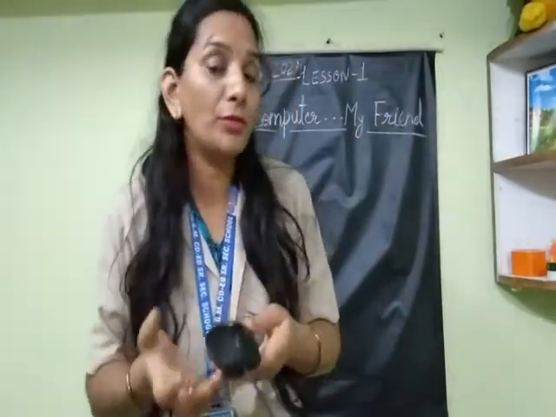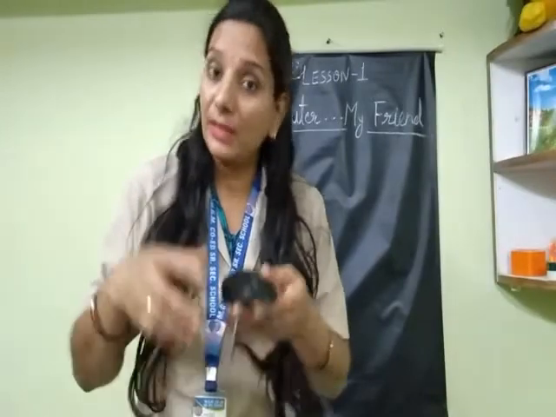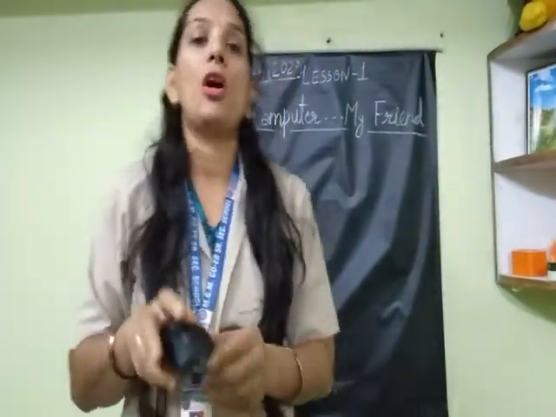But if we want to do some other work, that means for special work, then we use the right button. So in the mouse we always use the left button, but if we want to do some special work, then we use the right button. The right button is only for other special work, and always we use the left button.